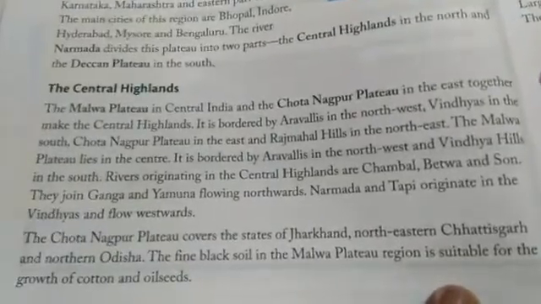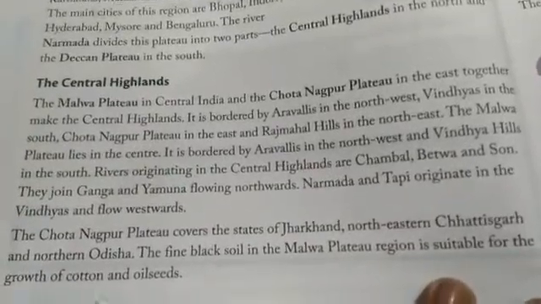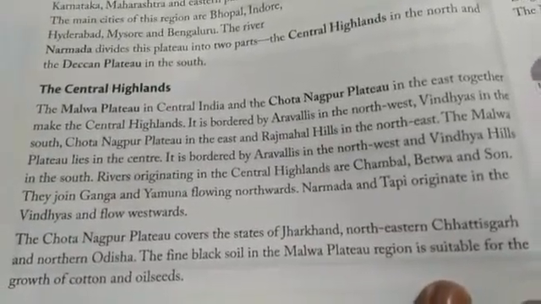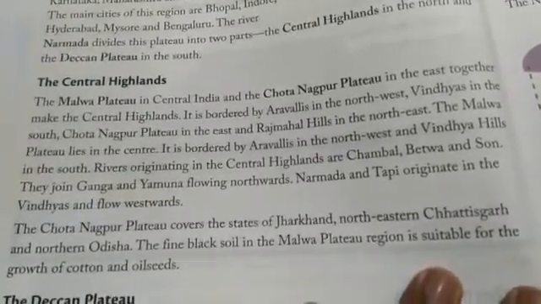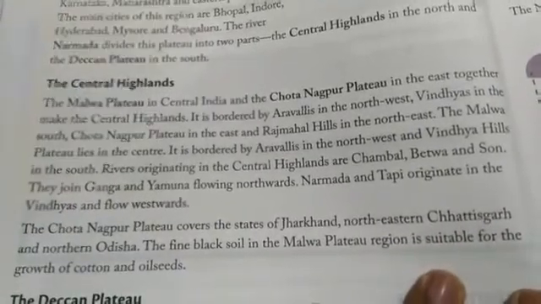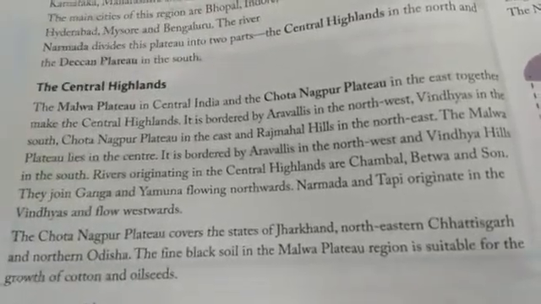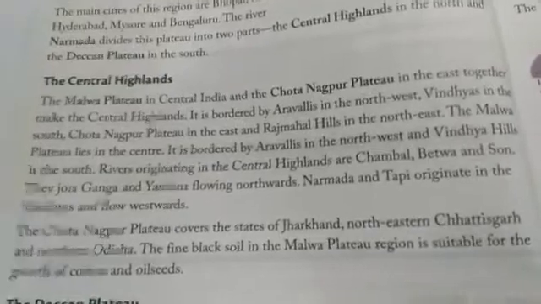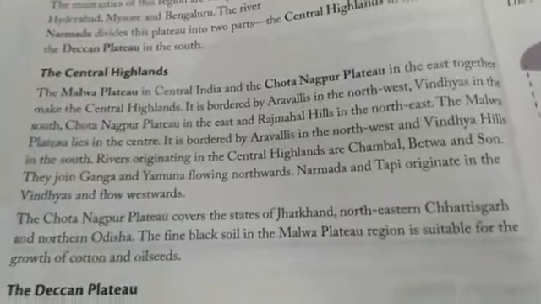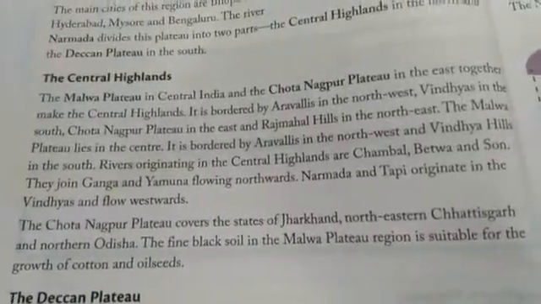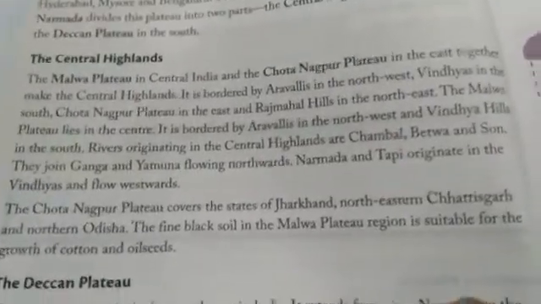The Malwa Plateau lies in the center. It is bordered by Aravallis in the northwest and Vindhya Hills in the south. Rivers originating in the Central Highlands are Chambal, Betwa, and Son. They join Ganga and Yamuna flowing northwards. Narmada and Tapi originate in the Vindhyas and flow westwards. So the Central Highlands are bordered by Aravallis towards the northwest and the Vindhya Hills towards the south. And the rivers which start in the Central Highlands are Chambal, Betwa, and Son. All these join rivers Ganga and Yamuna flowing northwards. And Narmada and Tapi start from the Vindhyas and flow westwards.